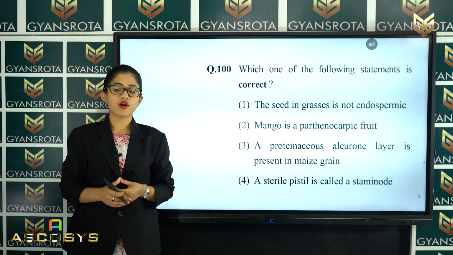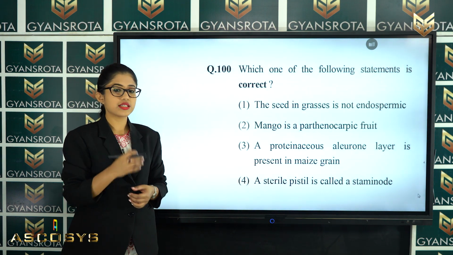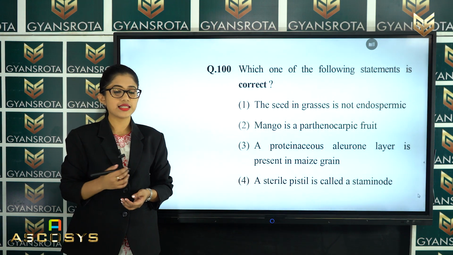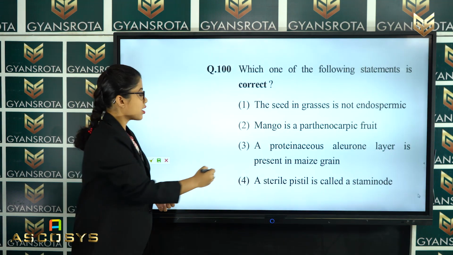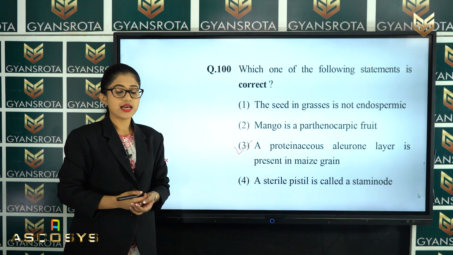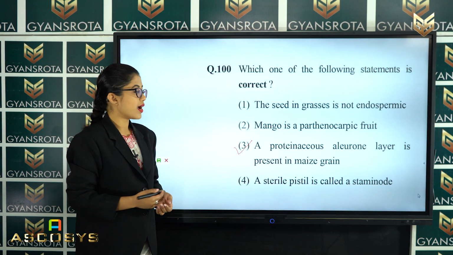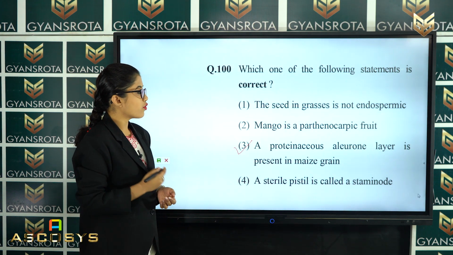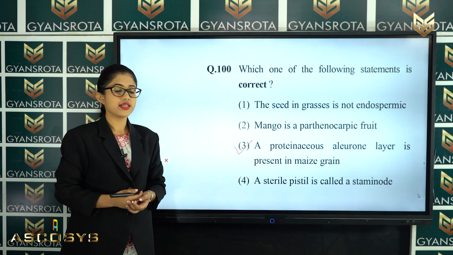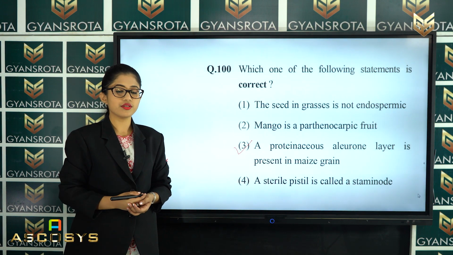So this is from the chapter Morphology of the Flowering Plants. So among these 4 statements, which one of them is the correct statement? That is option number 3, which is a proteinaceous aleurone layer is present in maize grain. So that is the correct answer, while the first, second and fourth statements are incorrect. So question number 100 answer is option number 3. Now let's see the next question.